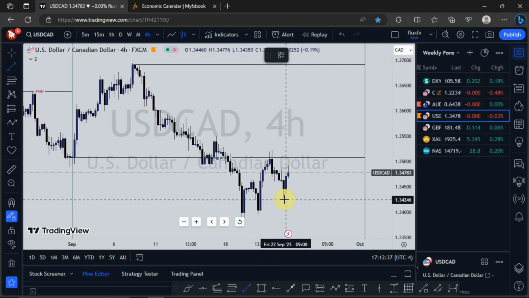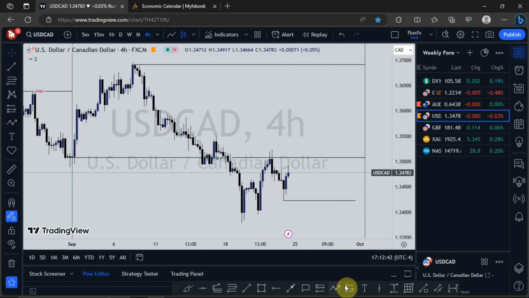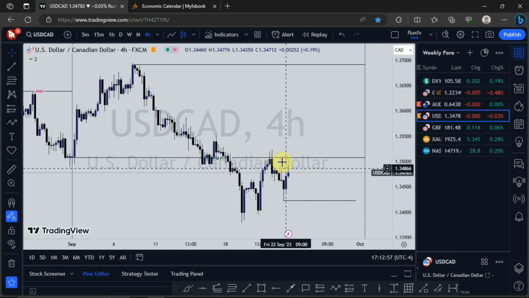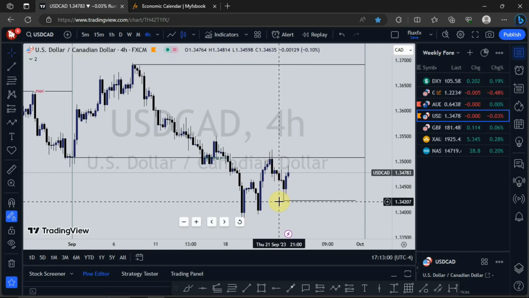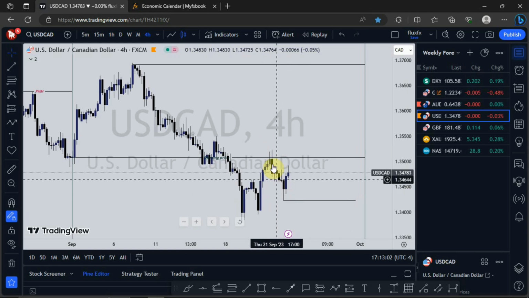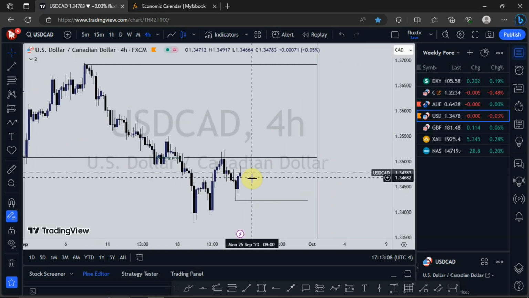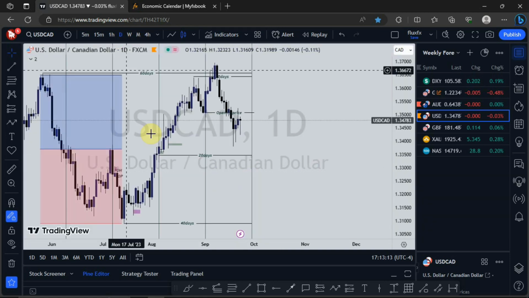But if price should fail to take out that high and then it takes out this low, then definitely I would be shifting my focus to looking for selling opportunities so far as USD/CAD is concerned. So as it stands now, price is currently stuck within this high and this low. So I'll be watching it closely to see what will happen going into a new week. So that is just that so far as USD/CAD is concerned.